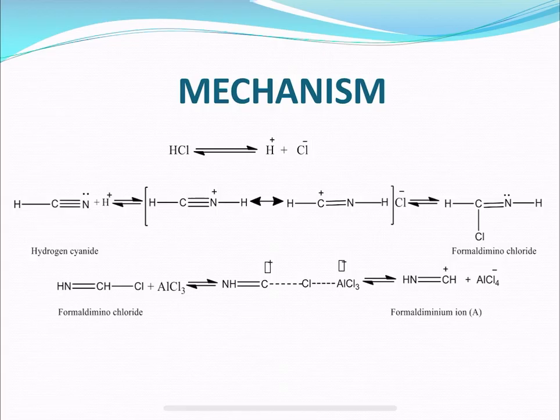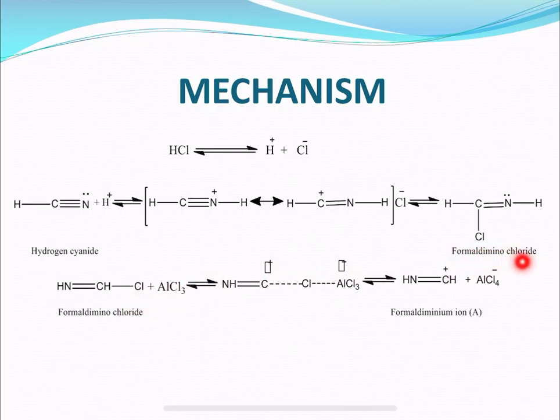Suppose you imagine a practical reaction, how you are conducting it. Say, for example, you have taken a beaker. To that beaker, first you will take hydrogen cyanide. To that hydrogen cyanide, when you add hydrochloric acid, what happens here? Hydrogen cyanide and hydrochloric acid both react with each other, thereby forming formamidine chloride. Next what you will do?